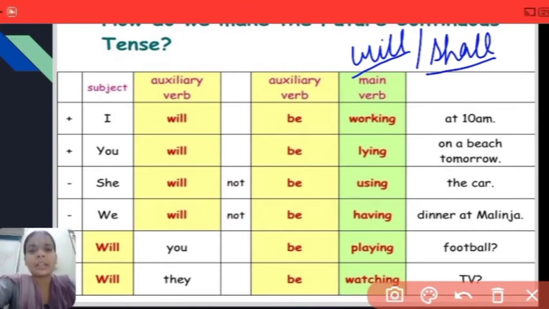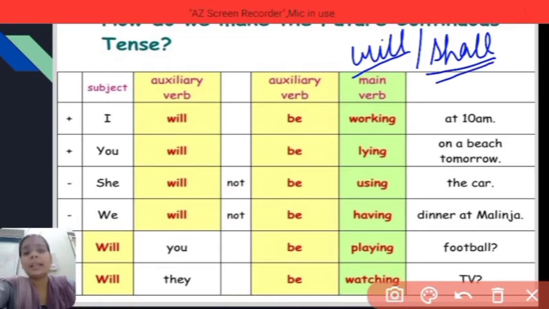But nowadays in modern English we generally use will with all types of subjects. So if you are using shall with I and we, it's absolutely correct. But if you are using will with I and we, in that case also it's right, it's correct.